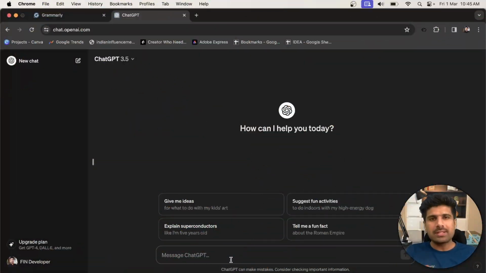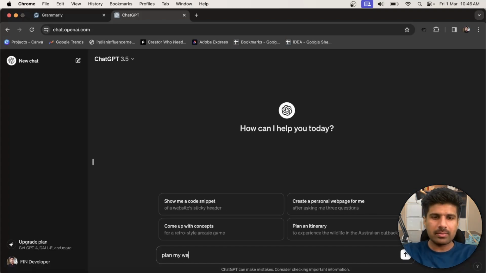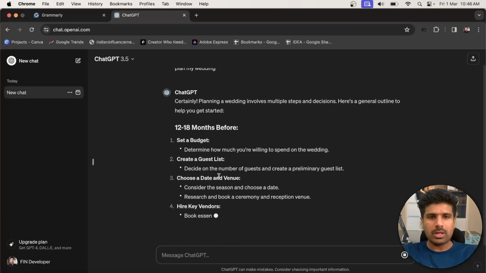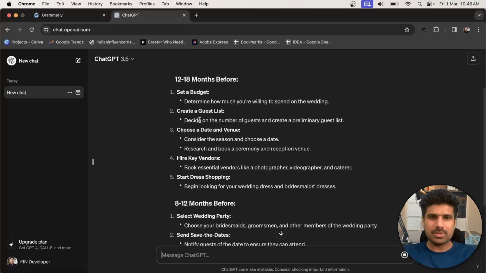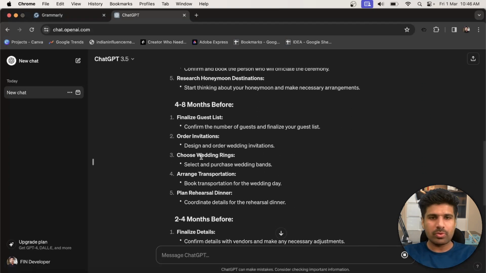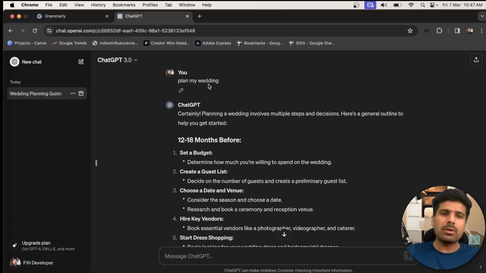So I am taking you to my laptop screen to understand all those elements of writing a proper prompt. Let's understand why writing a proper prompt is very important. I'm going to write a very simple prompt, for example, plan my wedding. Okay, so these are the steps to plan my wedding. Now, what do we need to do to make it a proper prompt? Let's understand in this video.